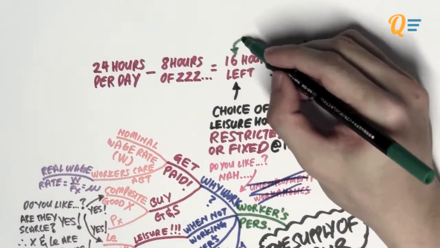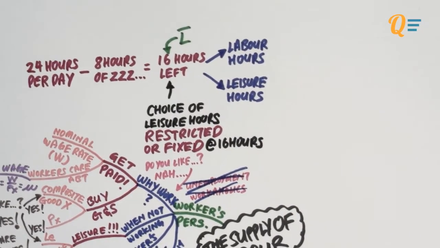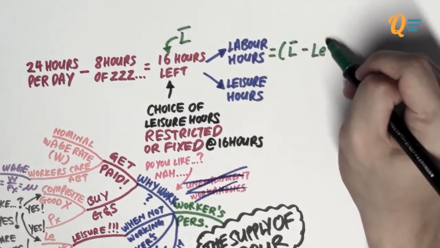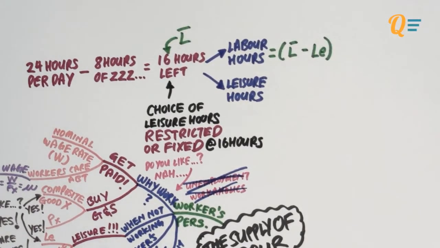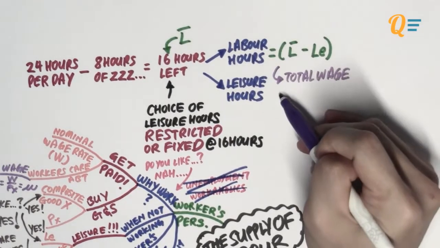So this 16 hours here, let's just denote it as L bar. So how do we calculate the number of hours that we work? Well, it's quite simple. You just take the total number of hours that you have minus the total number of hours that you're having leisure. So the remainder is simply the number of hours that you work, right? So with that, it's going to be very easy for you to calculate the total wage of this worker.